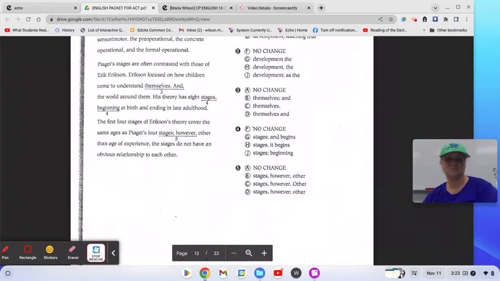Number 2. Piaget's stages are often contrasted with those of Erik Erikson. Erikson focused on how children came to understand themselves and the world around them. Well, number 3 is not no change because and the world around them is not a sentence, so that's not correct. B would be the same thing because a semicolon equals a period.